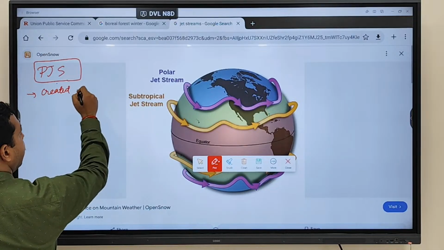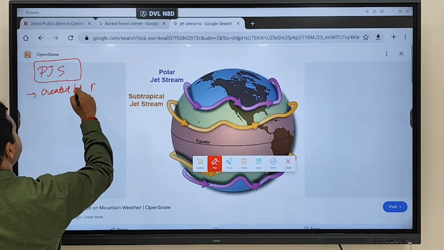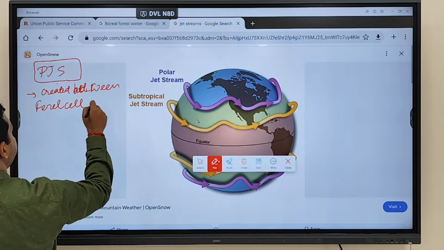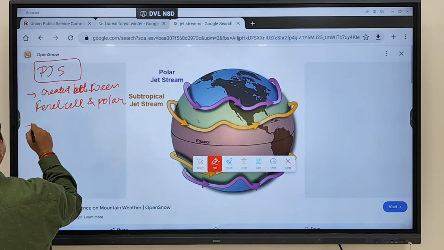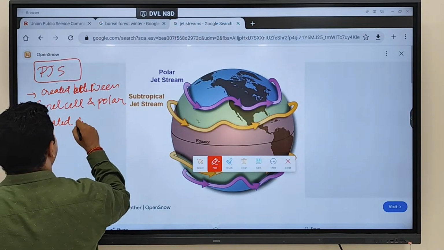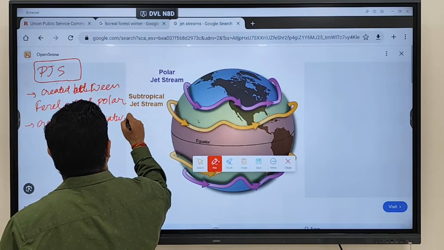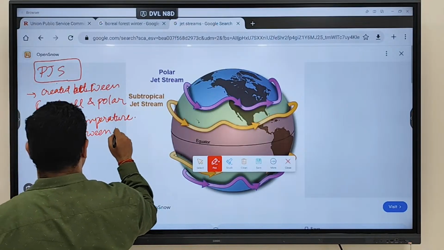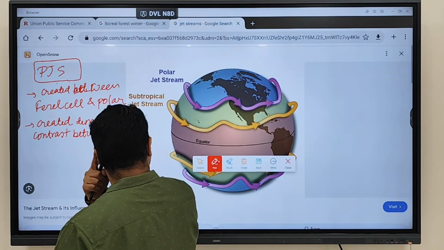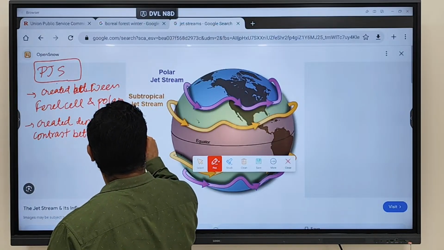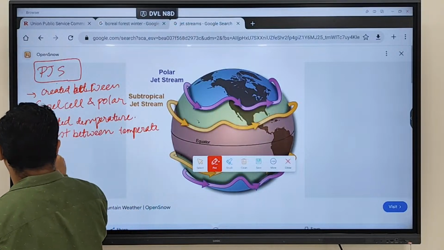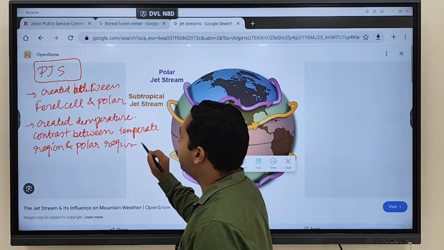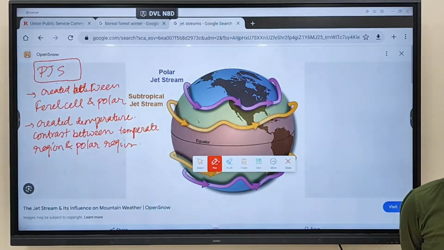Created between Ferrel cell and polar cell, and it is created due to temperature contrast between the temperate region and polar region. Clear? So it is created between which two cells? Ferrel cell and polar cell.